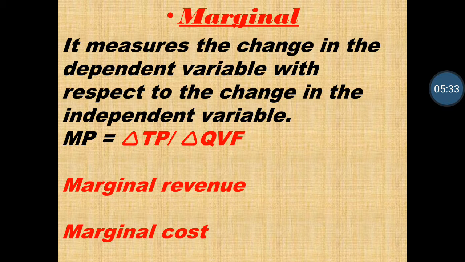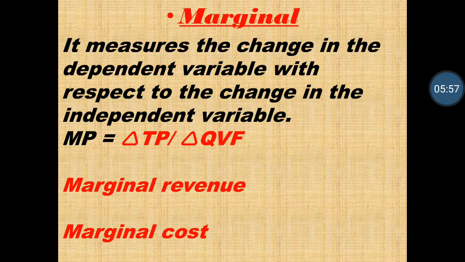Next is marginal. Marginal measures the change in a dependent variable due to a change in an independent variable. First of all, a variable means the initial letter of any economic term, for example D for demand, S for supply, P for price, etc. A dependent variable means the variable which depends on another, and an independent variable means the variable which is free.